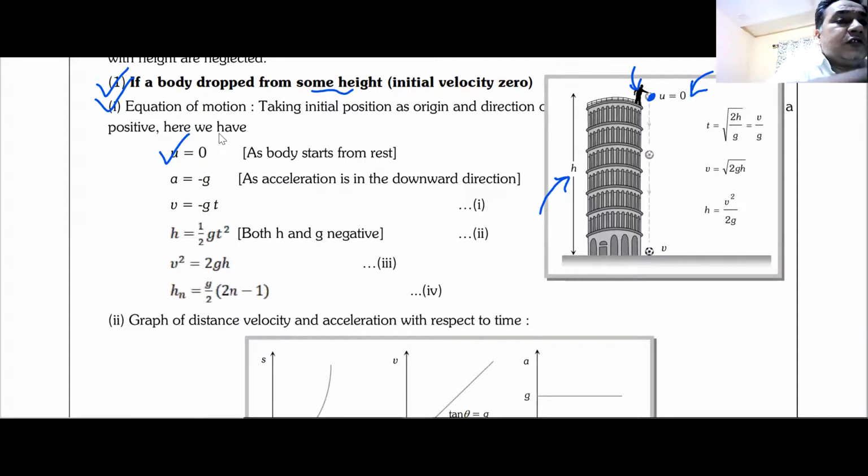Now if you call the upper point A and the lower point B, the motion starts from point A and the ball strikes the ground at point B, the bottommost point. I hope everything is clear.